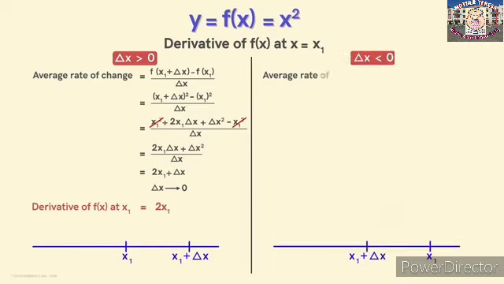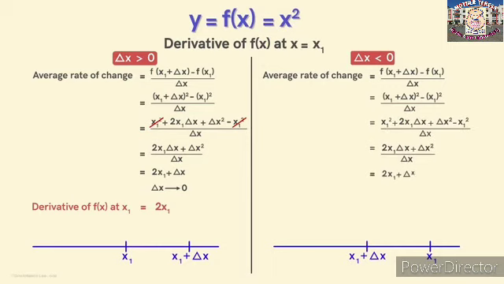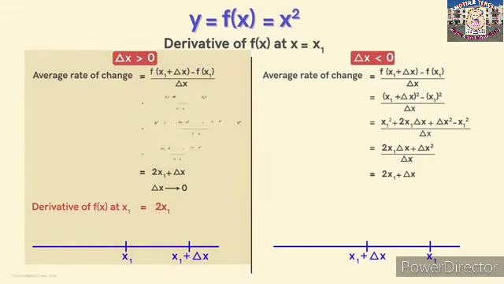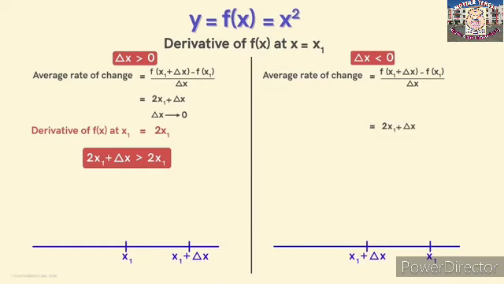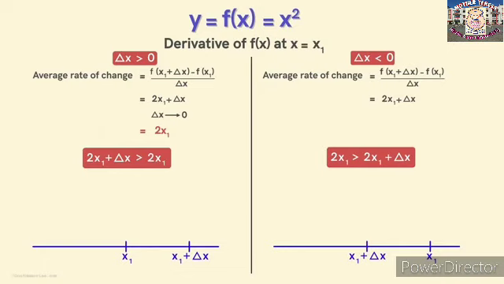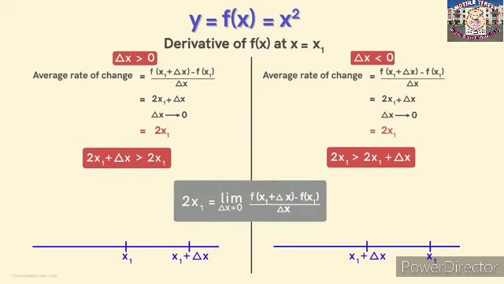So let's find the average rate in this case when delta x is less than 0. We can see the calculation for finding the average rate of change will be the same as this. But in the first case, this average rate will always be greater than 2 times x1. And in the second case, this average rate will always be less than 2 times x1. Now when delta x tends to 0, both these average rates will approach the same limit, 2 times x1. Now we can conclude that the derivative of this function at x1 is equal to 2 times x1.